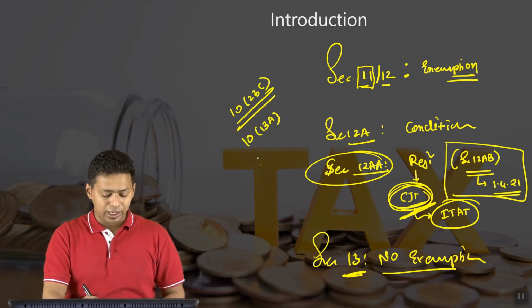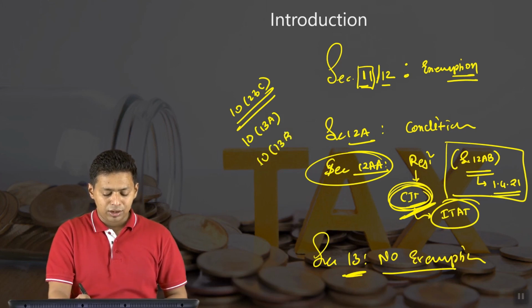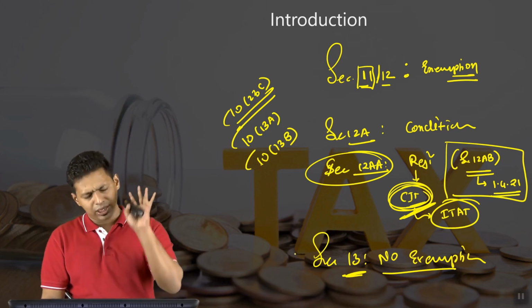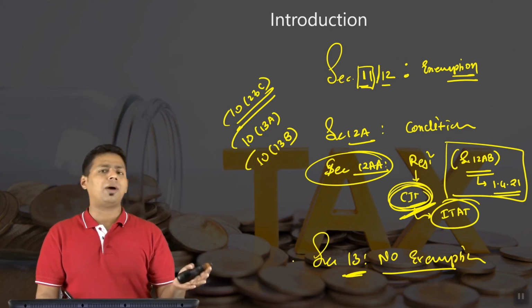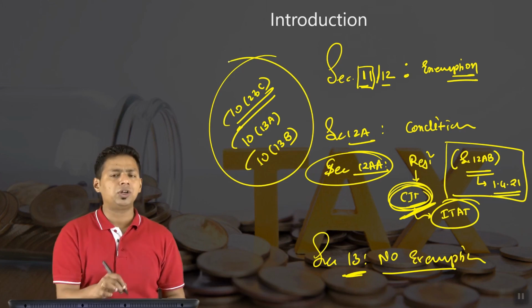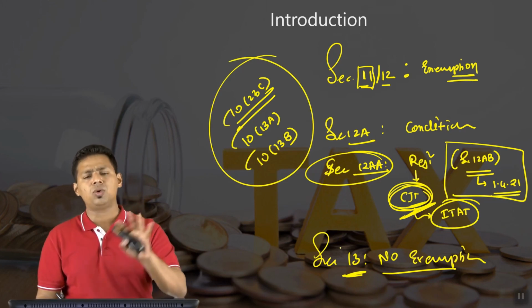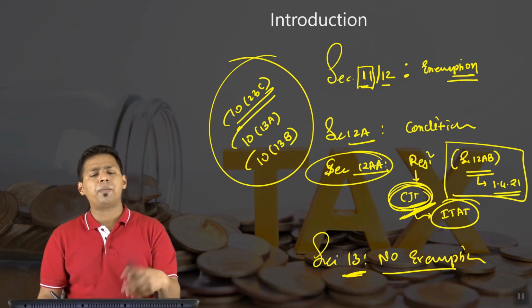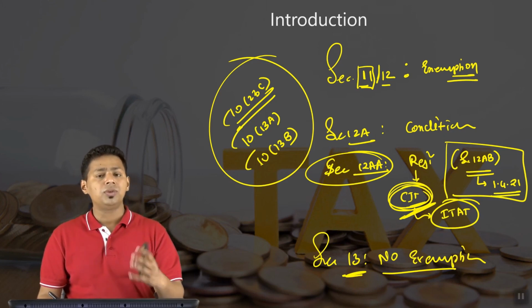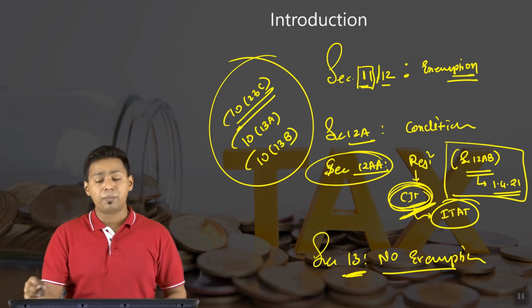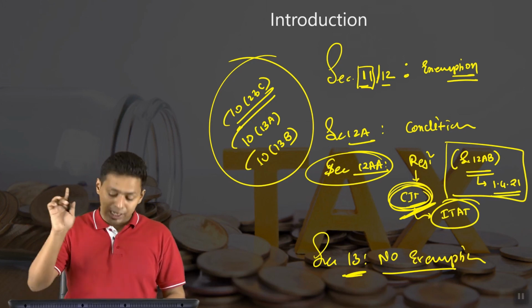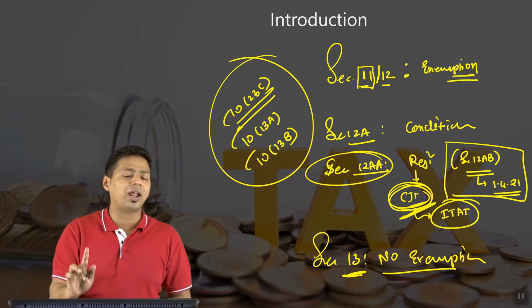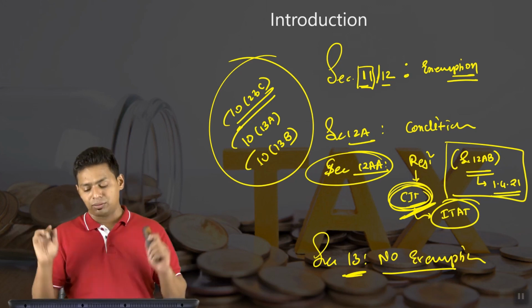section 10(23A), political party, section 10(23B), electoral trust. So these are small chapters that we are also going to complete in this chapter itself. Though the name of the chapter is assessment of the trust, we also cover the assessment of other small entities which are charitable in nature, whose objective is not to make profit but to serve the society, and therefore we are providing them exemption. At the same time, all the exemptions are conditional in nature. They have to comply with the conditions, then only they can enjoy the exemption.